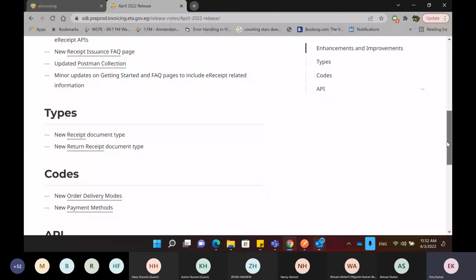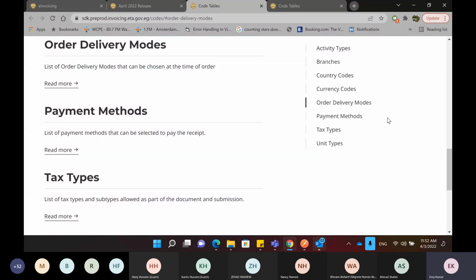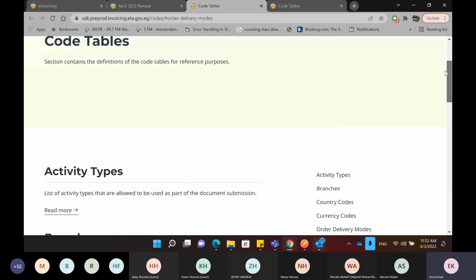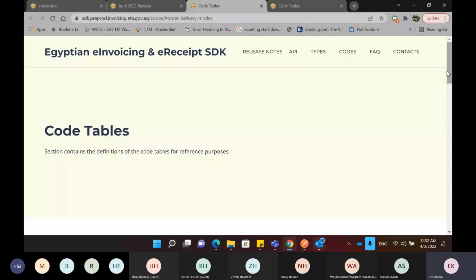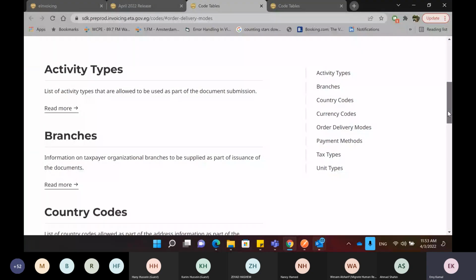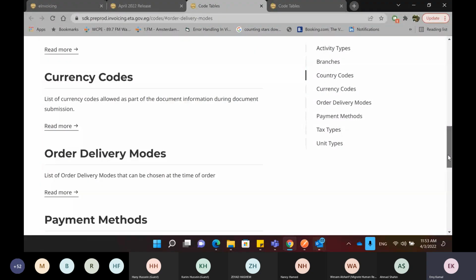So next, I wanted to show you the new code tables that we have. We have two codes, which are the order delivery mode and the payment methods. These are not very big tables, and they are included in the same page. If you navigate from the top or you go on the codes, you will find the old codes, such as the activity type, the branches, the country codes, currency codes. The new ones are the order delivery mode.